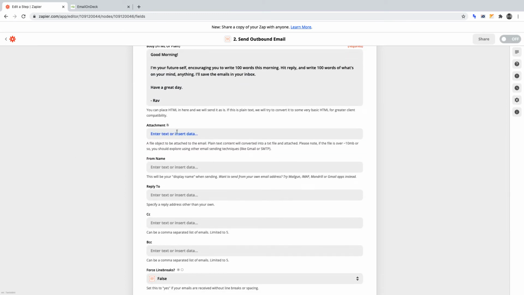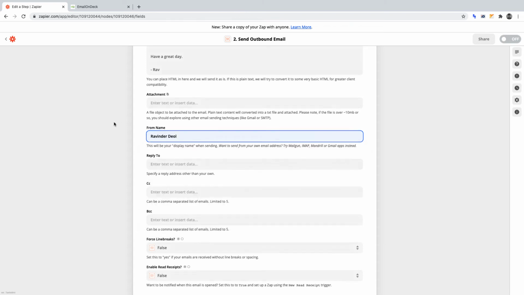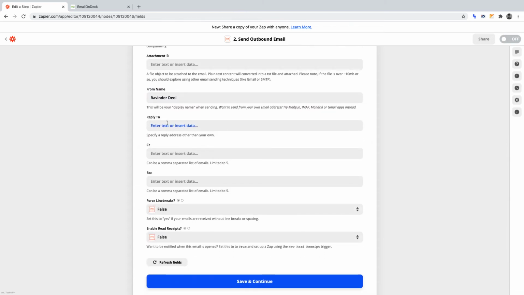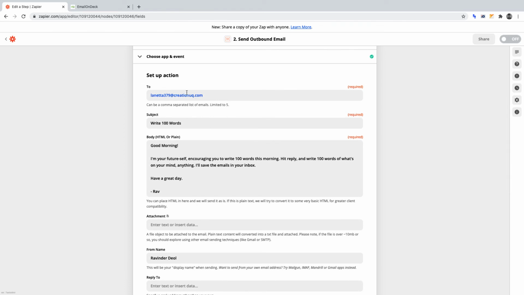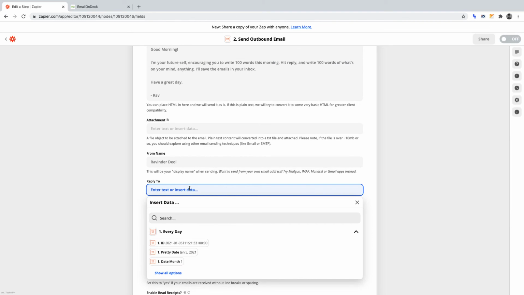Attachment, we can leave that as no because we don't want to attach anything to this email. From name, I'll simply write my name. But of course, you can change this for whatever you wish that you want to be displayed as the sender. And reply to, what I'm going to do here is use the same disposable email address that I used from to. Reason being, this is where the email will get returned to when we hit reply and write those 100 words. That way, you can create a folder of all your entries and save them in a folder within your inbox for future reference.